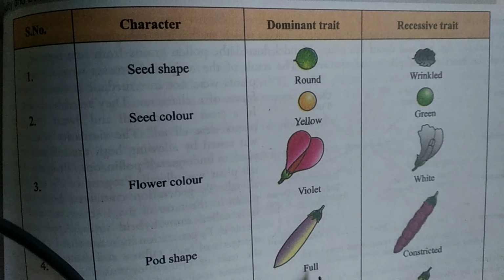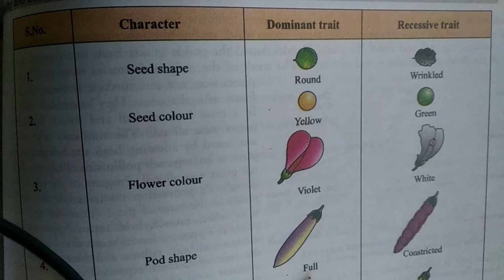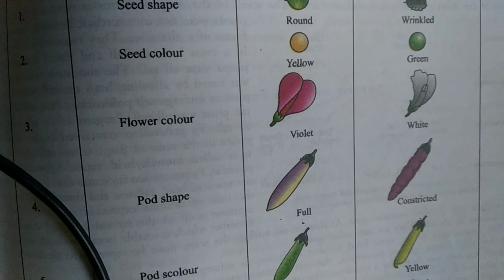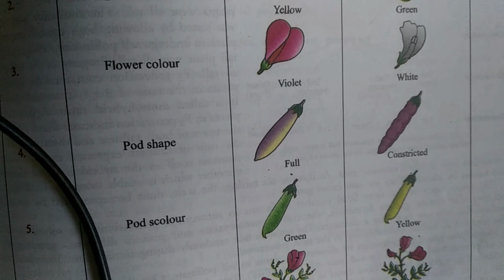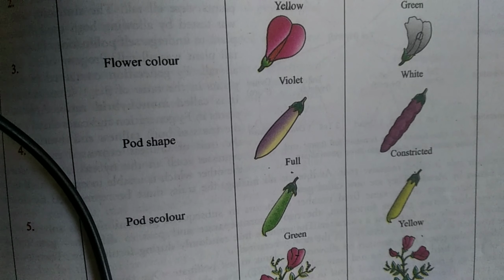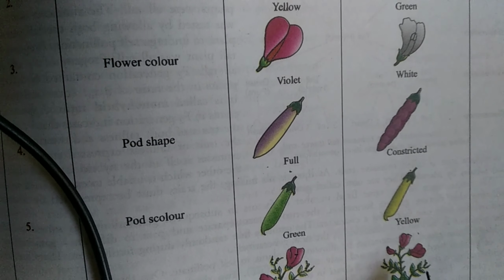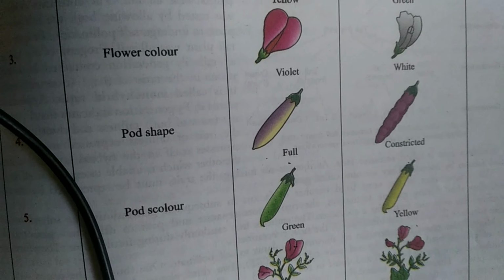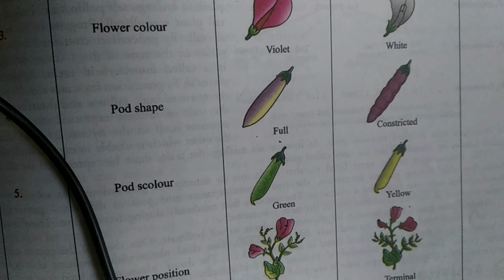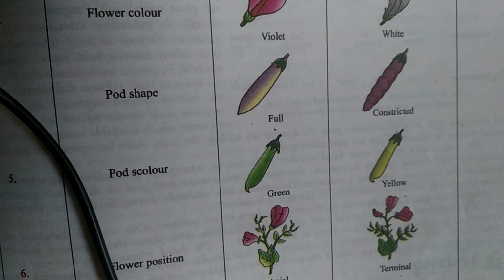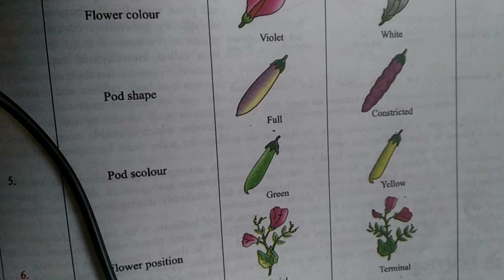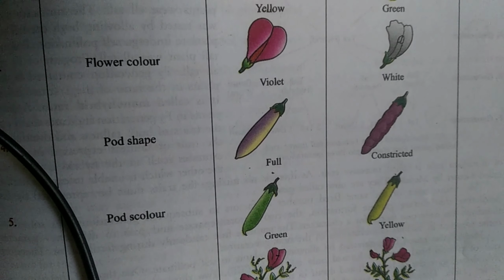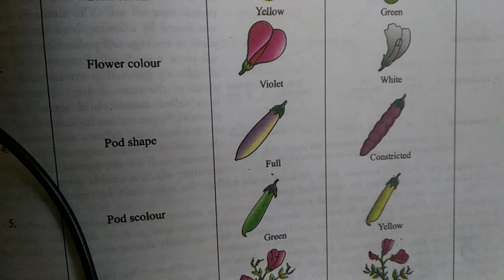Then you can see the pod structure, full as well as constricted, and green as well as yellow. Then you can see the axial nature of the flower as well as the terminal nature of the flower. This is axial and this is terminal. And there was a difference in height, that is, tall plants as well as dwarf plants were available in the pea plant. So this is the reason why he selected the pea plant for his experiments.